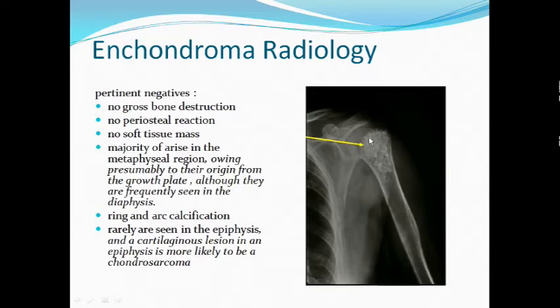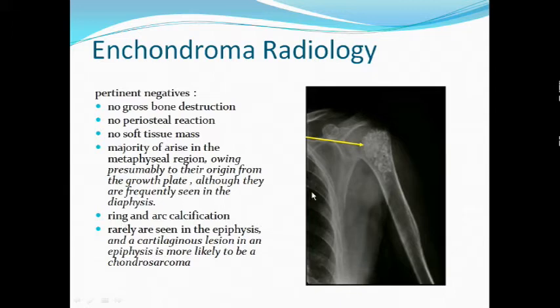Usually they start from the metaphysis. Why? Because their origin is presumed to be from the growth plate, from here, from the physis. Cartilage cells in the physis may be the site where the enchondromas originate, so they are usually found in the metaphysis.